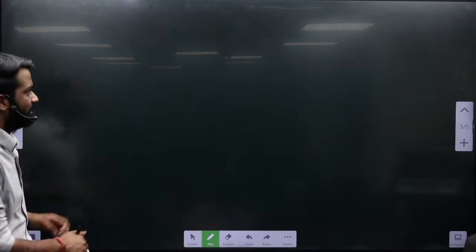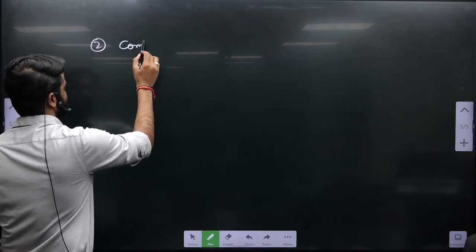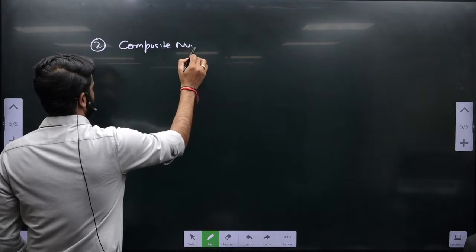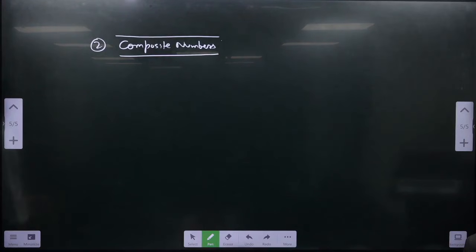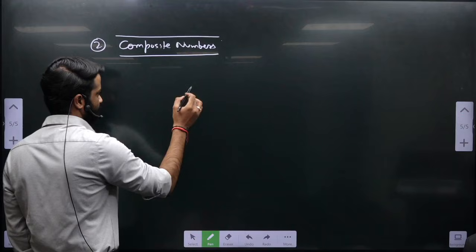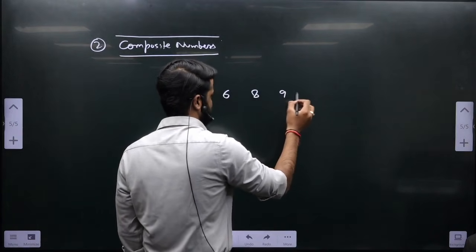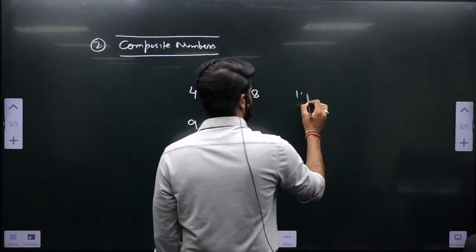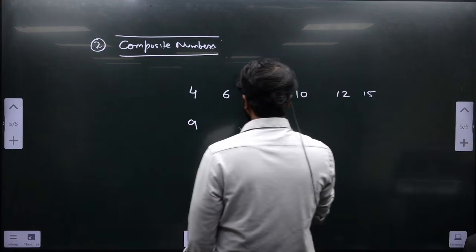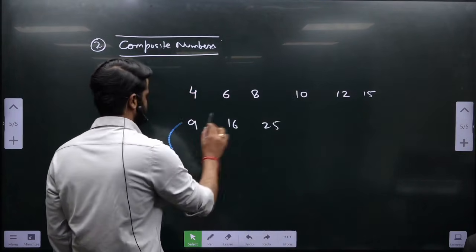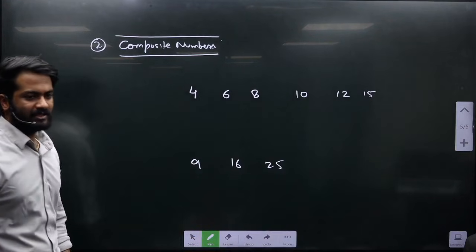Give a heading: Composite numbers. Four. How many factors are there for 4?